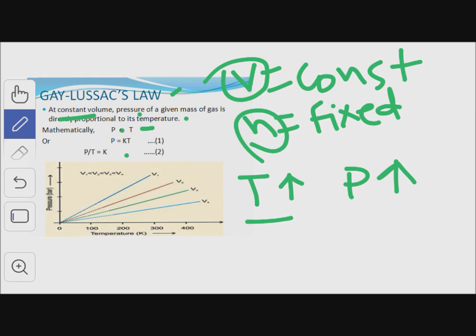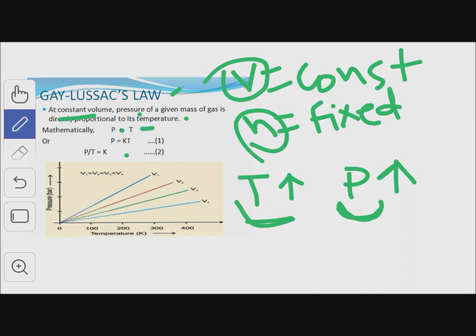It means they move faster and occupy more volume and try to come out from the tire, as a result of which they exert pressure on the walls of the tire. It means when we increase the temperature, pressure of the gas molecules also increases.